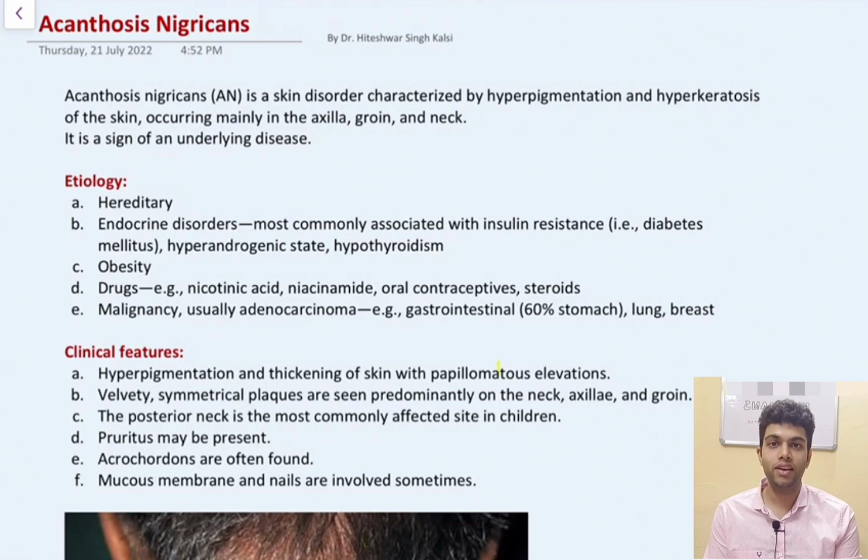Here we'll discuss various dermatology topics and today's topic is Acanthosis nigricans. Firstly, what is Acanthosis nigricans? It is a skin disorder characterized by hyperpigmentation and hyperkeratosis and it occurs mainly in axilla, groin and neck. It is a sign of an underlying disease.